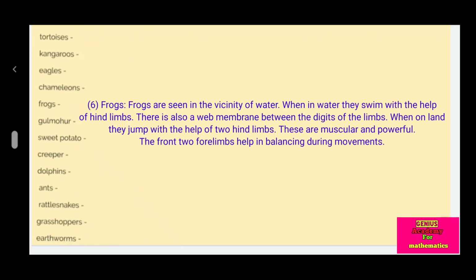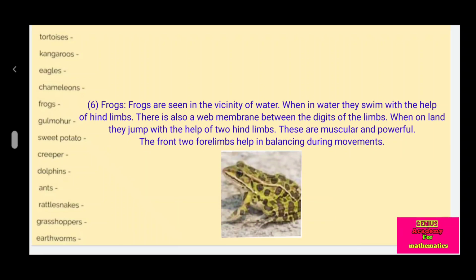Frog. Frogs are seen in the vicinity of water. When in water they swim with the help of hind limbs. There is also a web membrane between the digits of the limbs. When on land, they jump with the help of two hind limbs. These are muscular and powerful. The two forelimbs help in balancing during movements.